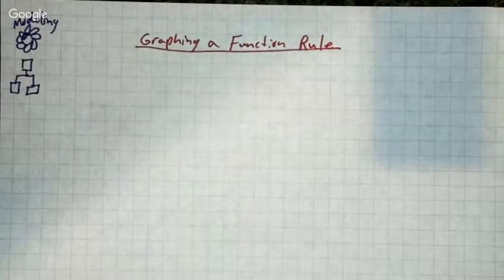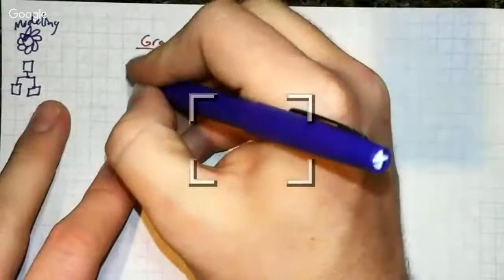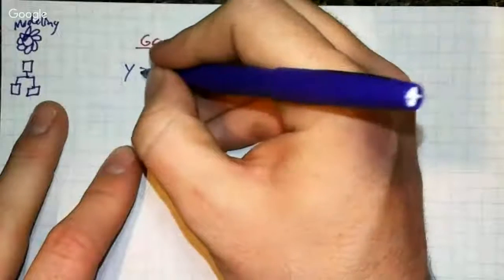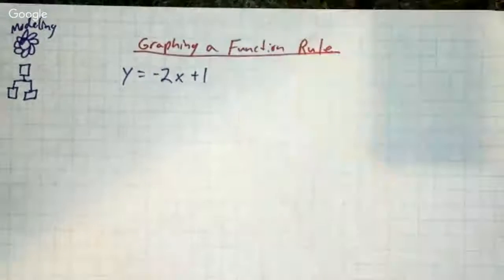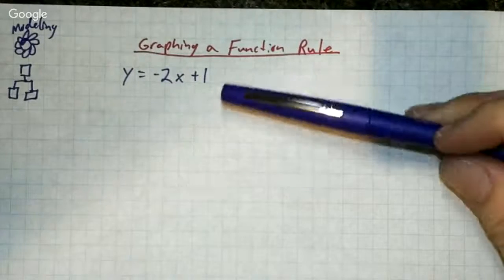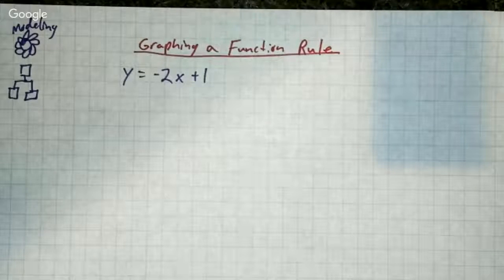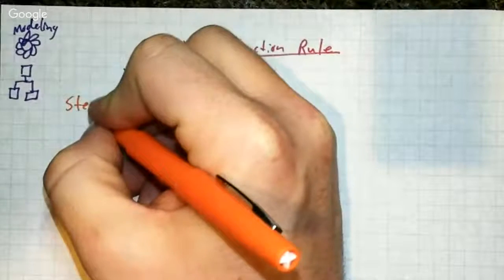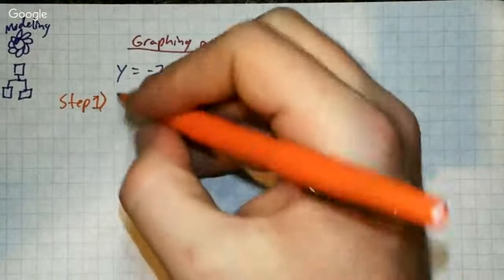I will say this is one of my favorite parts of math. I think it's so much fun to find a rule and try to solve that rule. It's kind of like a riddle, and I really enjoy this. So I'm going to give us a rule of y equals -2x plus 1. We want to turn this little riddle into a graph. But there's two steps. Whenever you have a rule, the first step, which I think of as the gathering clues part, is to make a table.